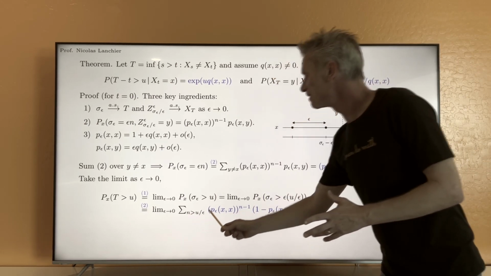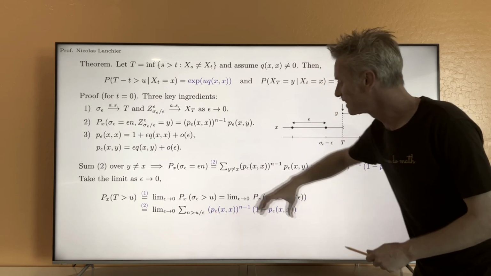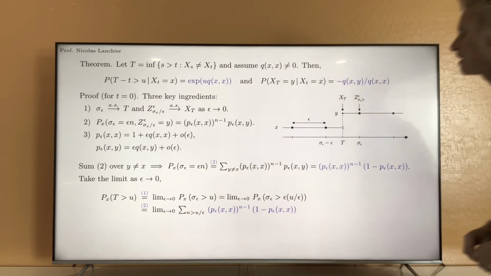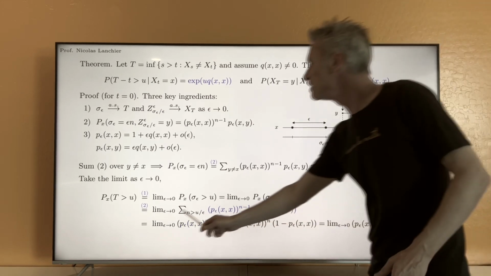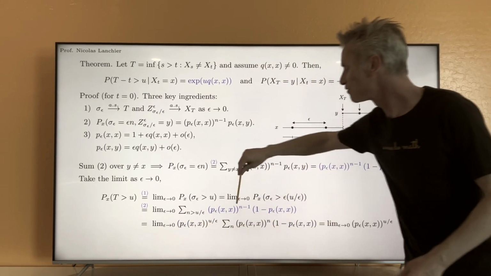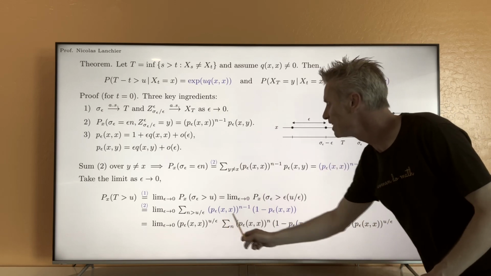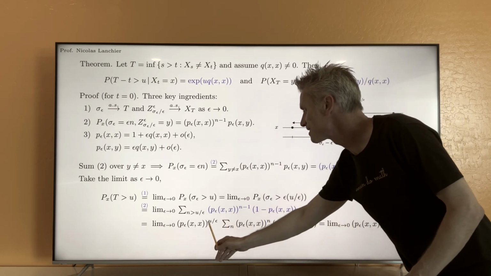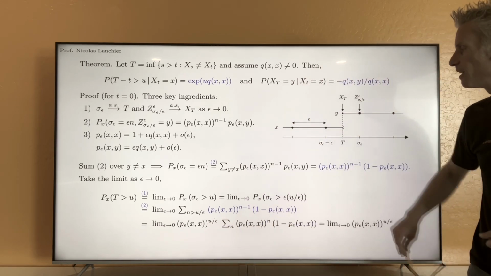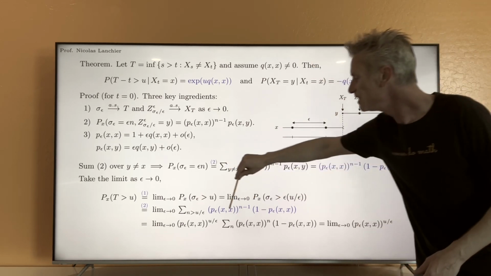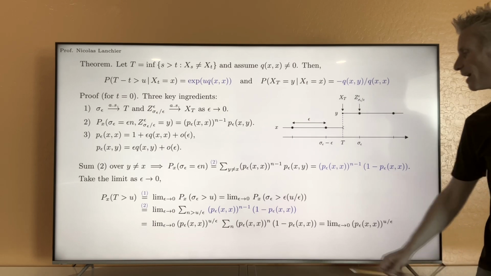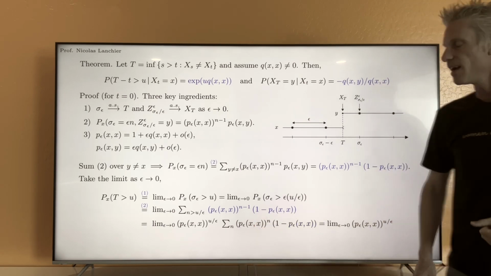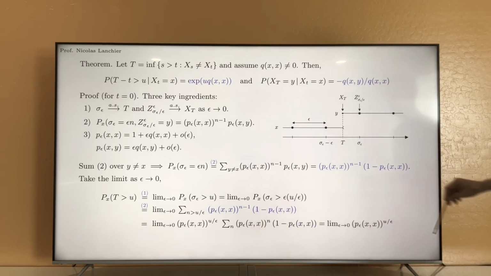You have n larger than this term. I can extract the first term here. That's going to give me a limit when epsilon goes to 0 of the first term in this sum, which would be p epsilon xx at the power u over epsilon. And what's left in the sum is the same blue term, but now I start the sum from n equals 0. And now this sum, in fact, is extremely simple.